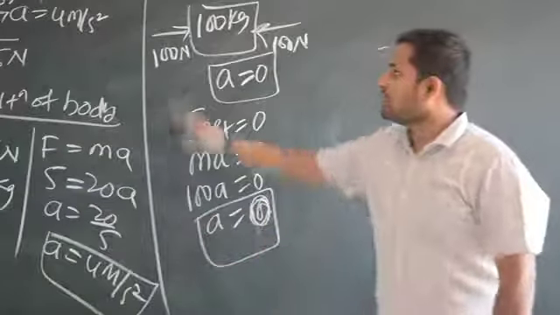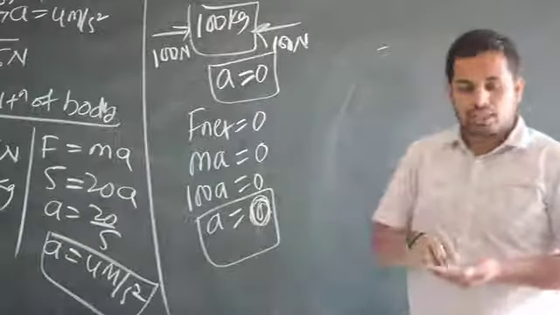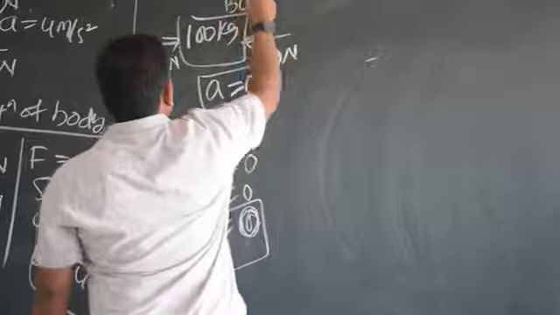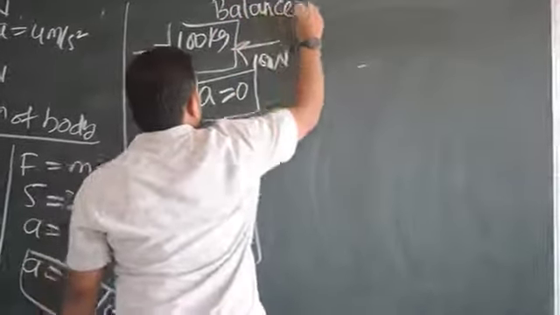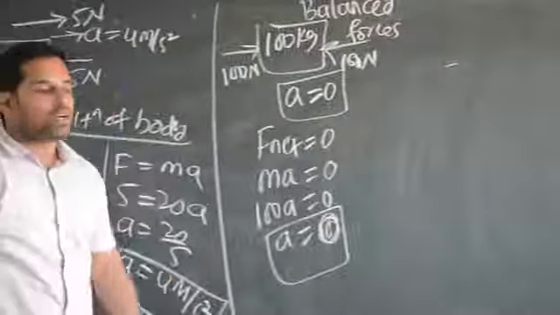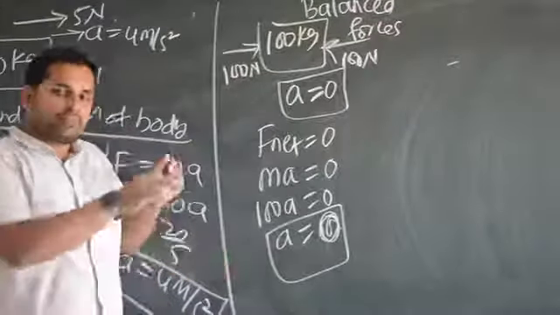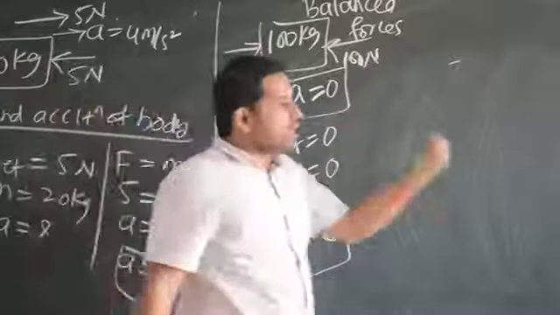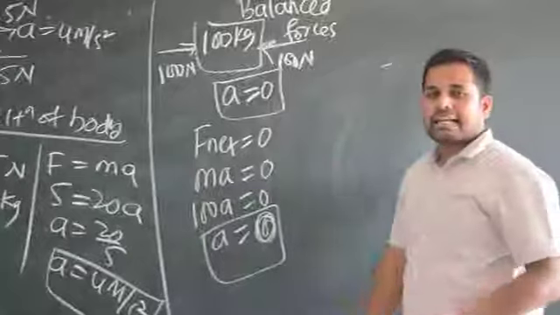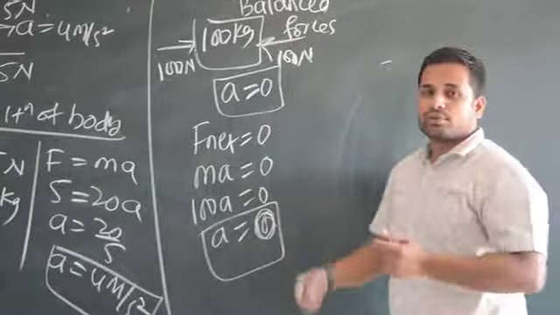It is not moving. These are called balanced forces. What are these? These 100 Newton and 100 Newton. These are called balanced forces. Why are they balanced forces? Because they are not moving the body. They are balancing each other. I am also pushing with force 100 Newton, and that side also somebody is pushing with force 100 Newton. They will get cancelled with each other. So that's why balancing. Both are balancing.